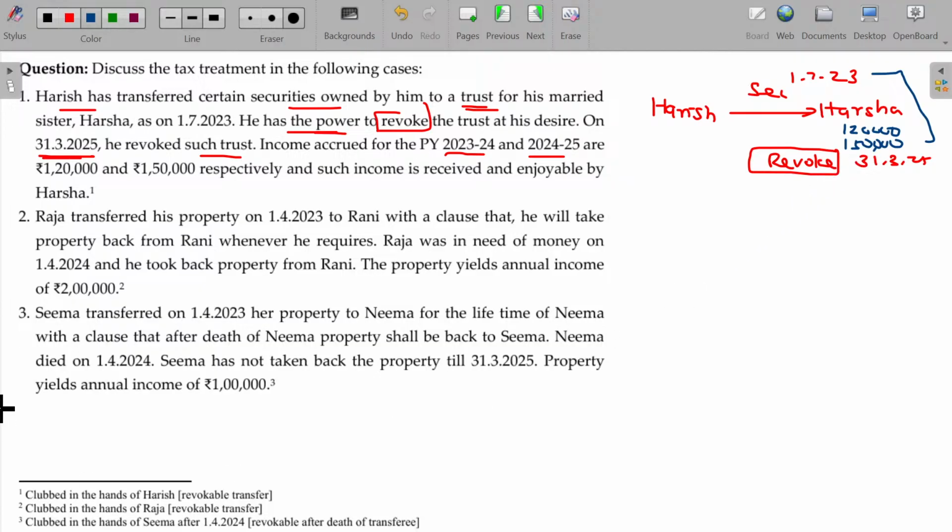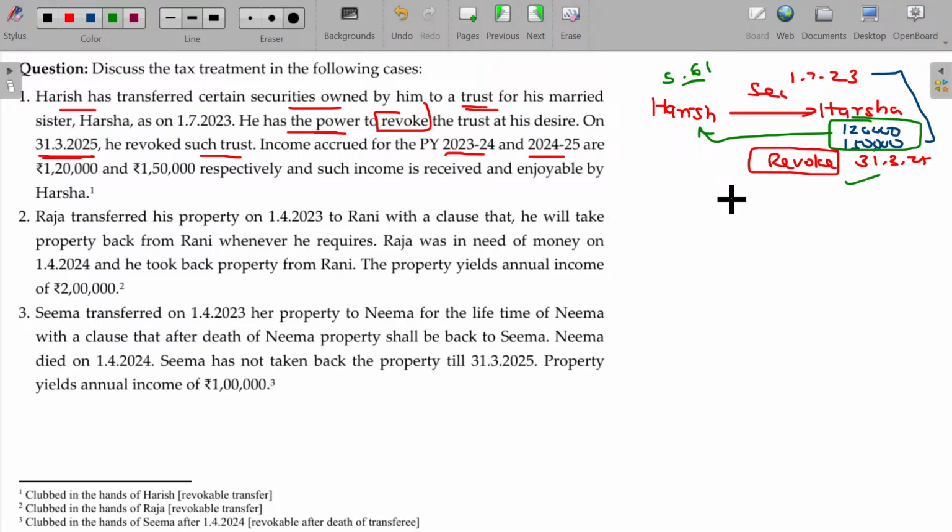The capital assets being securities transferred from Harish to Harsha, and now she enjoys the income from that asset. Property is also now in the hands of Harsha only. Property is also transferred, the benefit is also enjoyed by Harsha. While transferring, a small condition is there. What is the condition? Whenever Harish needs, then Harsha has to transfer it back. So that's a revocability. In case of revocability, always remember this income will be clubbed only in the hands of Harish as per section 61.